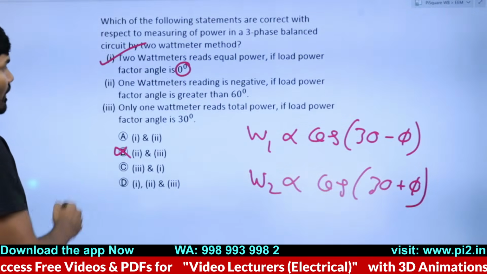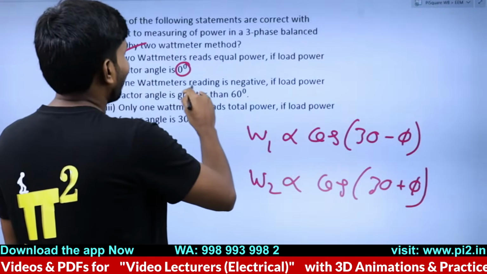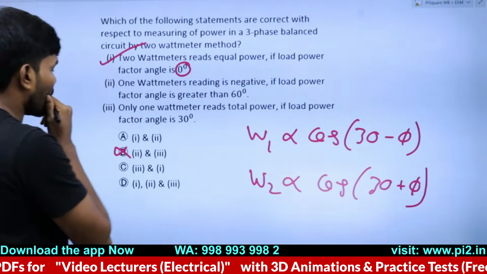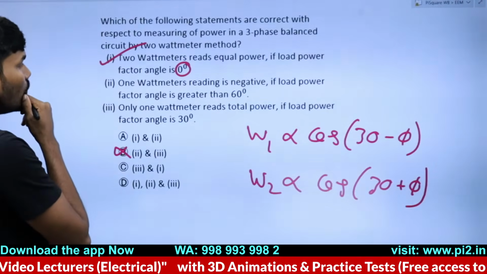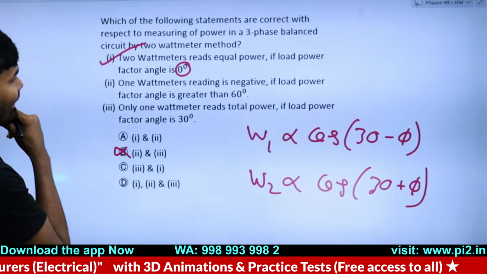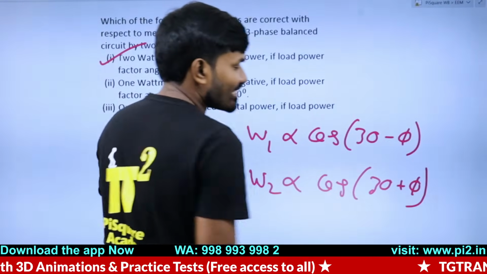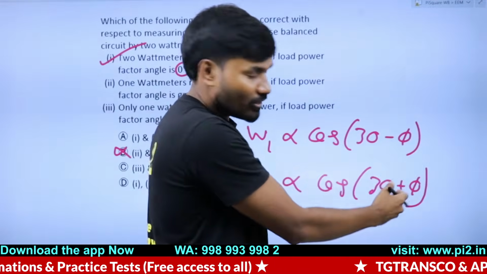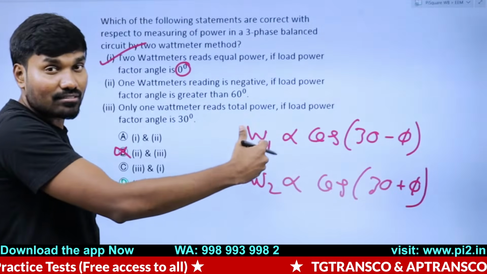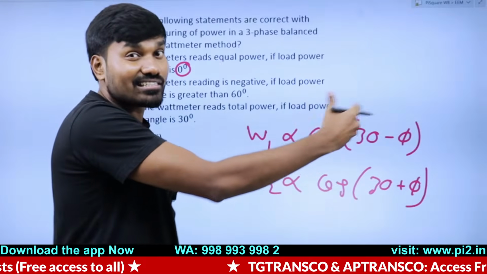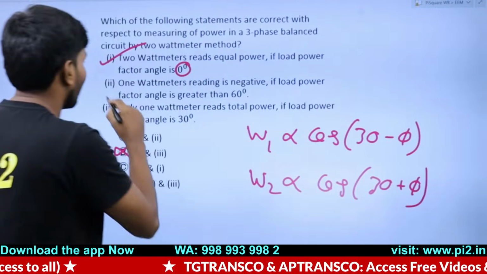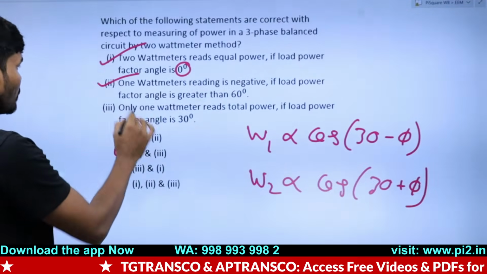Next, one wattmeter reading is negative if load power factor angle is greater than 60 degrees. Yes, that's true. If phi is greater than 60 degrees, 30 plus 60 is 90, and 30 plus greater than 60 is greater than 90, so cosine will be negative. Yes, this statement is also right. Okay, so options 1 and 2 are right.